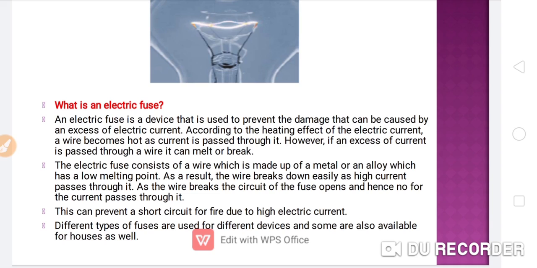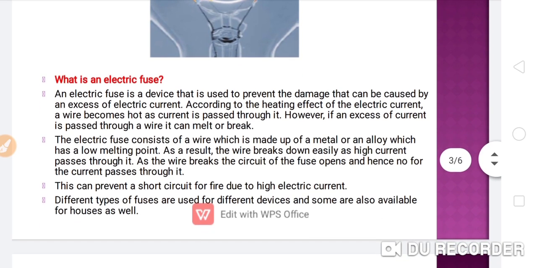So let's see, students, what is the electric fuse? An electric fuse is a device that is used to prevent the damage that can be caused by an excess of electric current. According to the heating effect of the electric current, a wire becomes hot as current passes through it. However, if an excess of current is passed through a wire, it can melt or break. So this is the working, you can say.